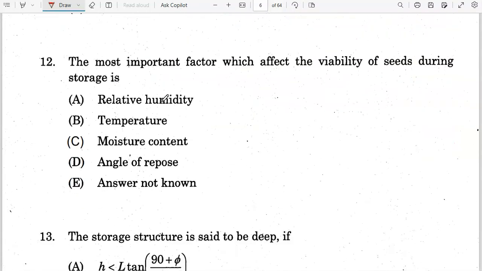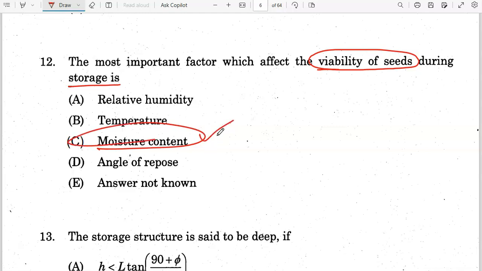The most important factor which affects the viability of seeds during the storage. So viability means the growing capacity of the seeds, alright? So which affects it? Moisture content. Option C is the correct answer.